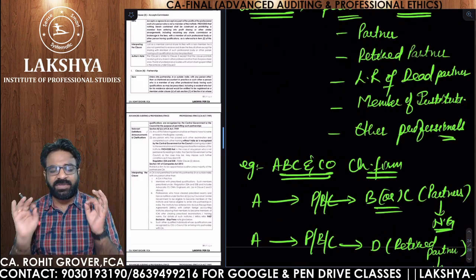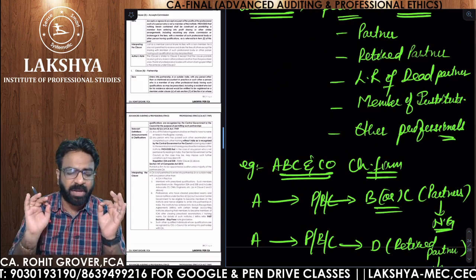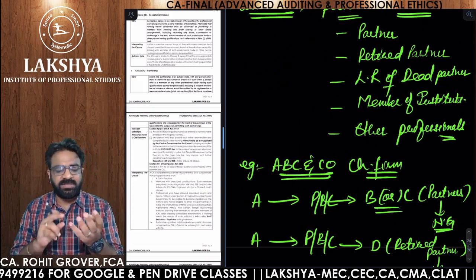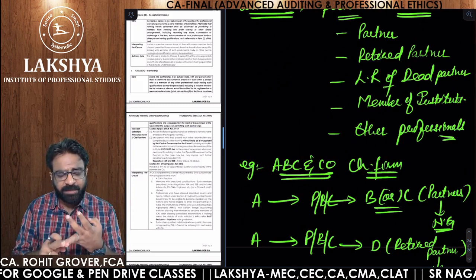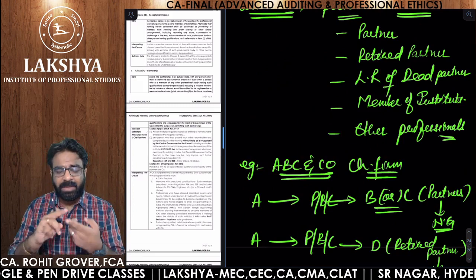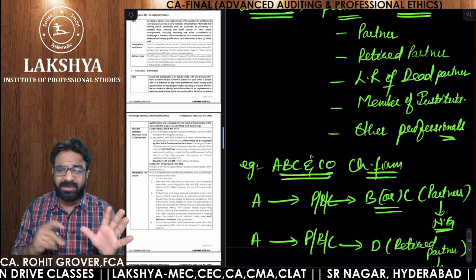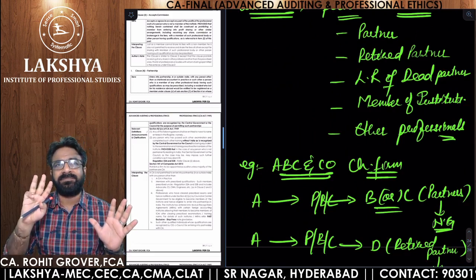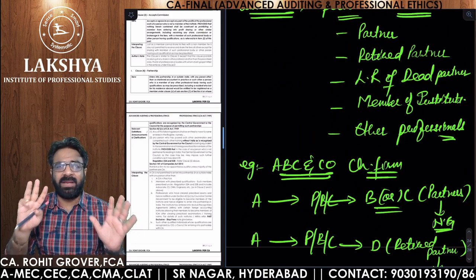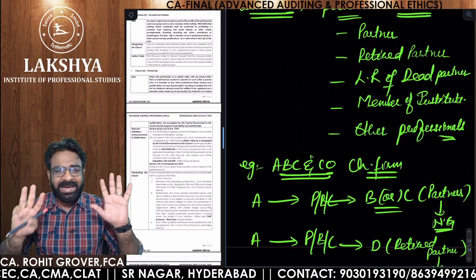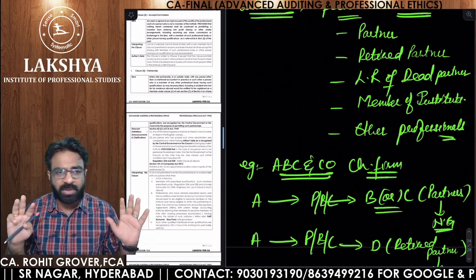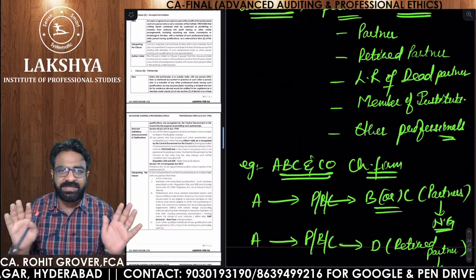These are the list of professionals given under regulation number 53A and 53B, where we have understood that CS, CMA, LLB, MBA, BTech, BE, BR, and actuarial scientists. These are the 8 professionals with whom you can share your profits, commission or brokerage. But other than these, nothing is allowed.